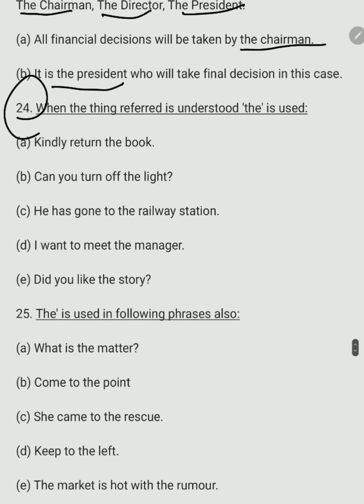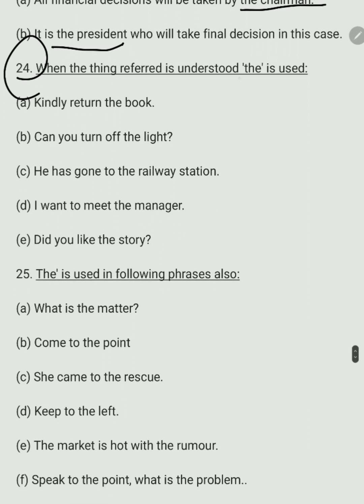Next rule. When the thing referred to is understood, the is used. For example, kindly return the book. Can you turn off the light? He has gone to the railway station. I want to meet the manager. Did you like the story?